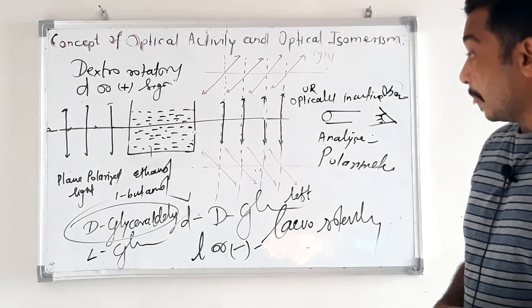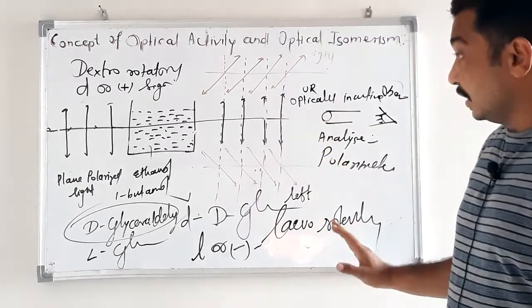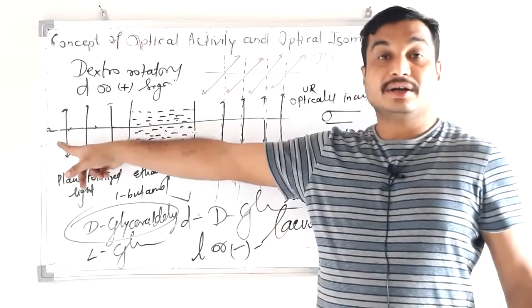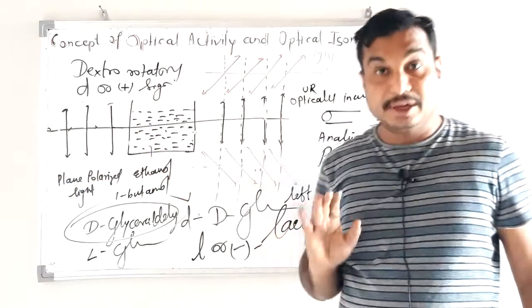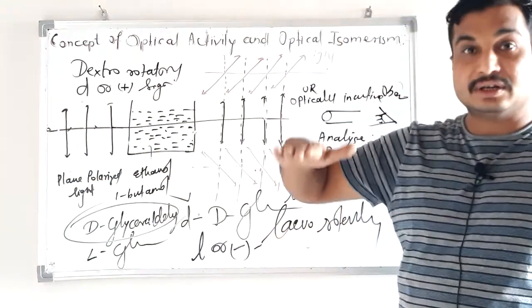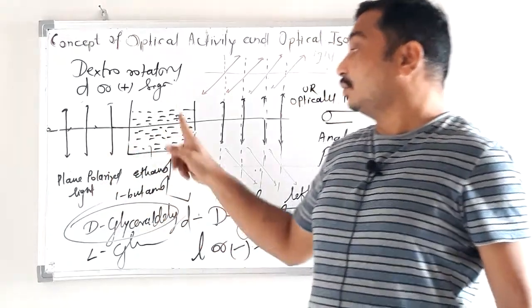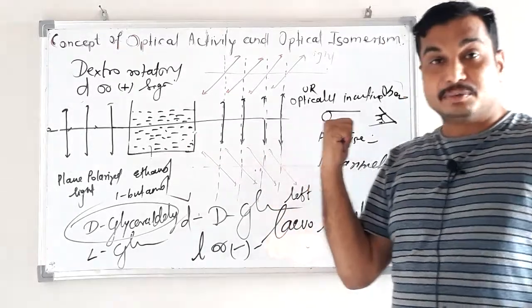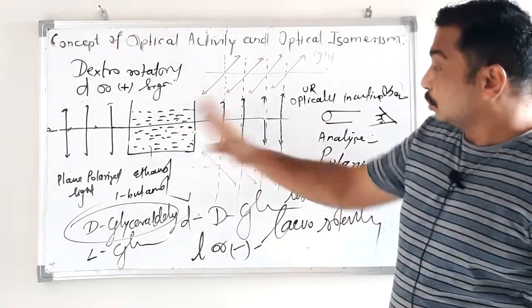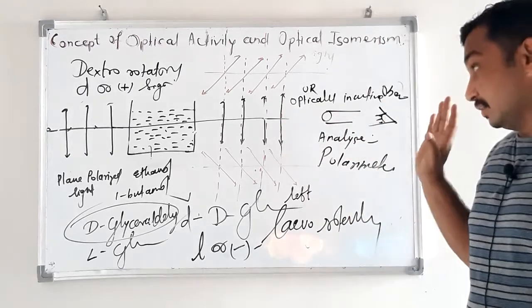So students, in this experiment what we have seen is, initially we took a source of plane polarized light having vibration in a single direction. Then we passed this plane polarized light through the solution of an organic compound, and now we are analyzing the light emerging from this solution.